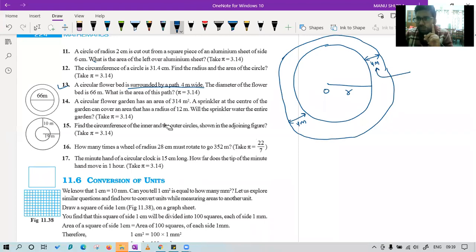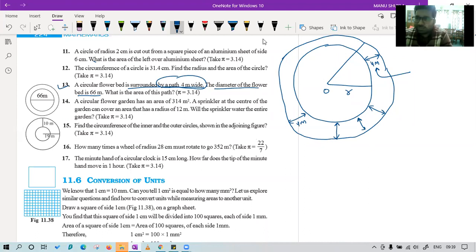Okay, now class, try to understand. This 4-meter is the width of the path. It is not the radius. If I say this is 4-meter, will that be correct? Lavya, try to understand this thing. They are saying the path is 4 meter wide. That road is 4 meter wide. They are not saying its distance from the center is 4 meter. Try to see that only this much is 4 meter. This is 4 meter. This is 4 meter. Okay, not from center. Now see, they are saying the diameter of flower bed is 66 meter.